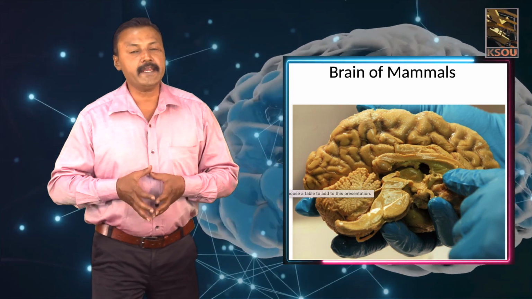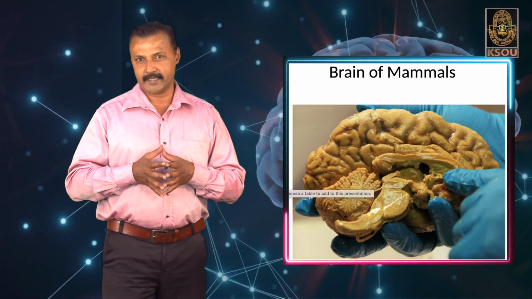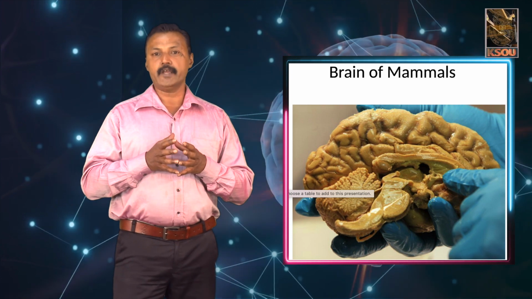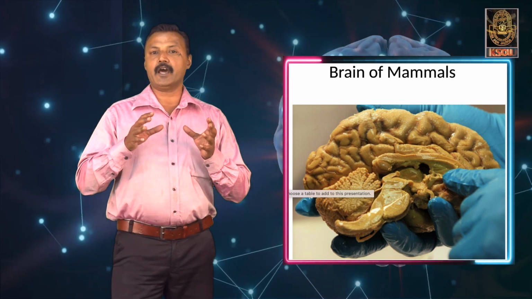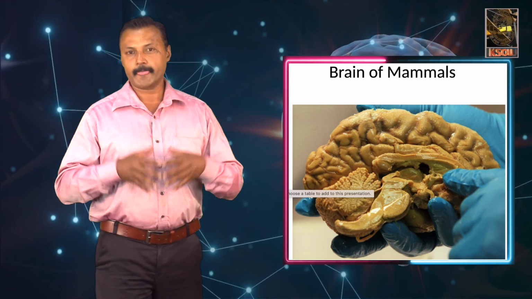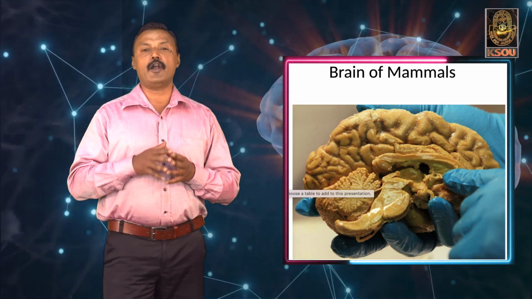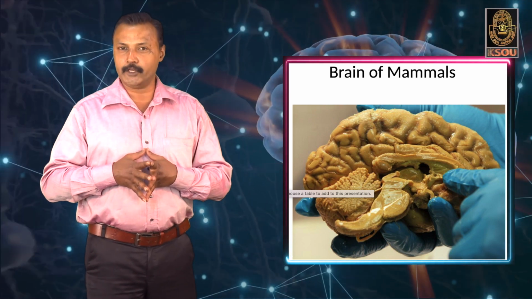The forebrain consists of the cerebrum as well as the diencephalon. The cerebrum is very large, divided by the longitudinal fissure, and its surface is called the pallium. The pallium has three important layers called the neopallium, archipallium and paleopallium.